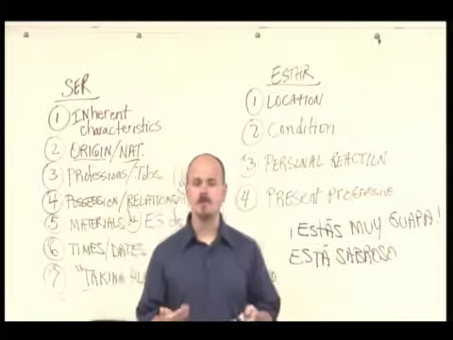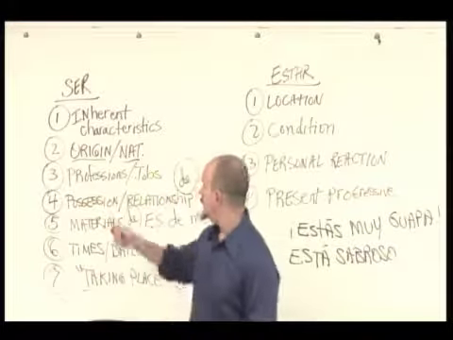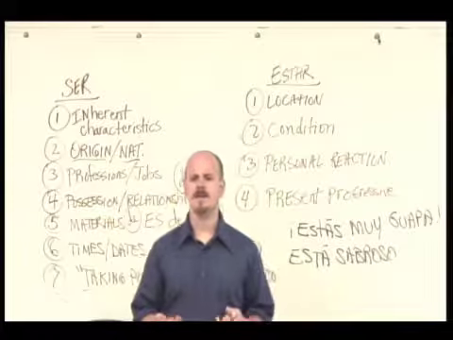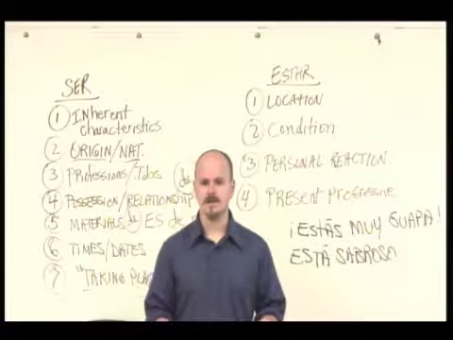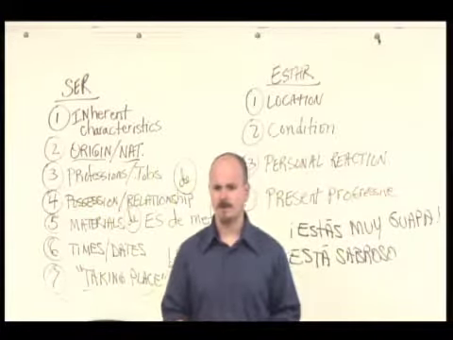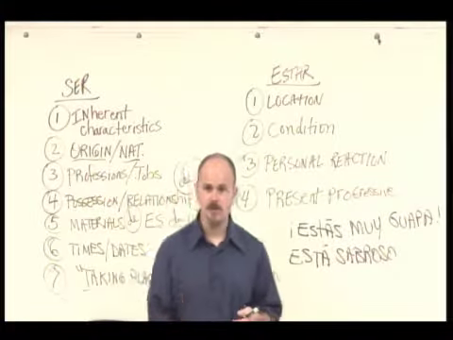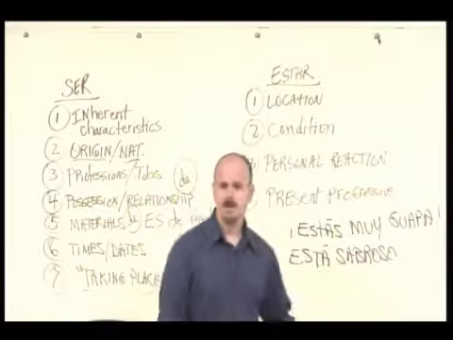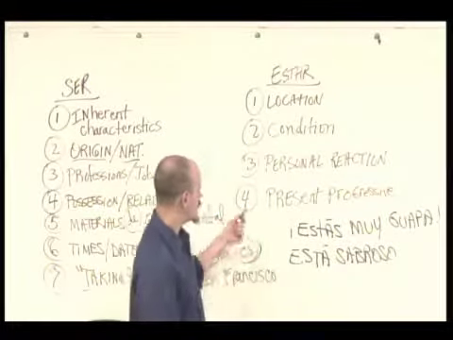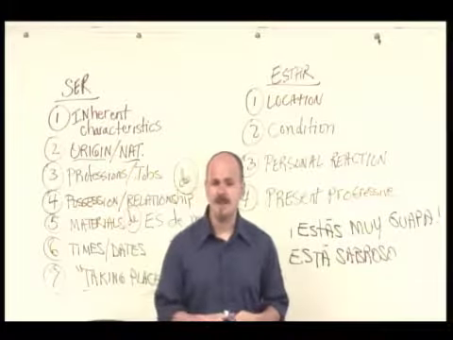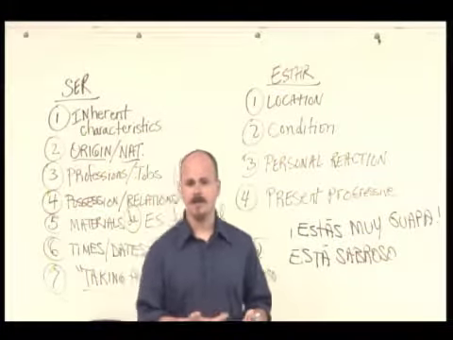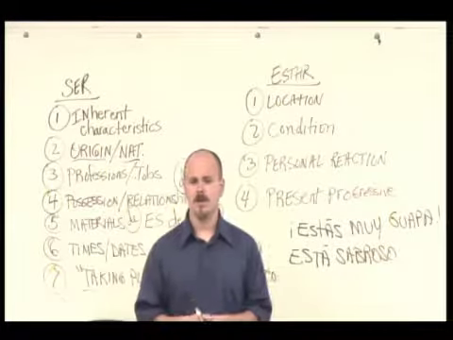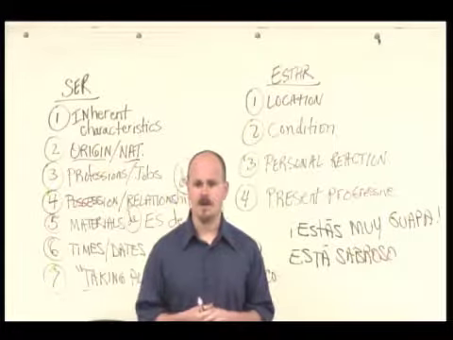So if I'm talking about soup in general, then I'm talking about inherent characteristics of soup, and I say, la sopa es sabrosa. Soup is delicious. La sopa es sabrosa. But if I'm talking about a specific soup and I'm describing a personal reaction to it at that moment, está sabroso. And finally, we use estar with the present progressive, as we've seen just in the last class. Estar plus the gerund to talk about things that are happening right now.